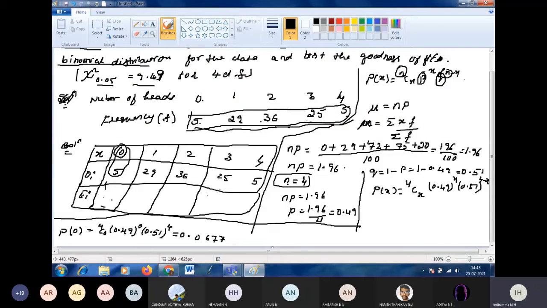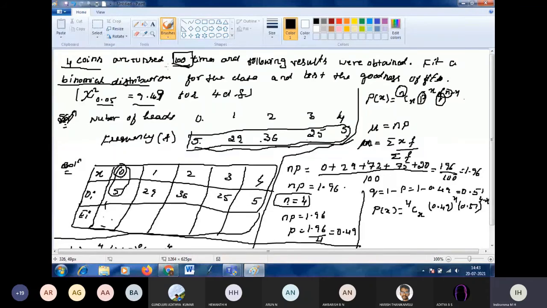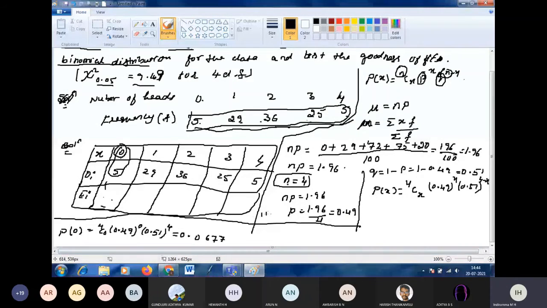Okay. Find the probability, then multiply with what? How many times? Out of 100 times. Here, out of 100 times, they are distributing as 5, 29, 36, 25 and 5. So next also we have to divide 100 into 5 parts: 1, 2, 3, 4, 5 parts.